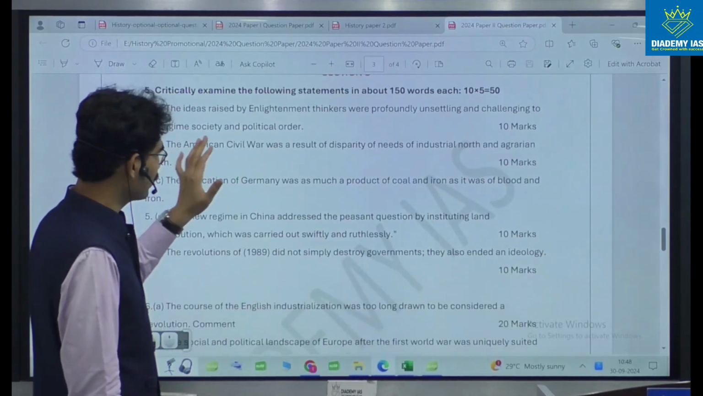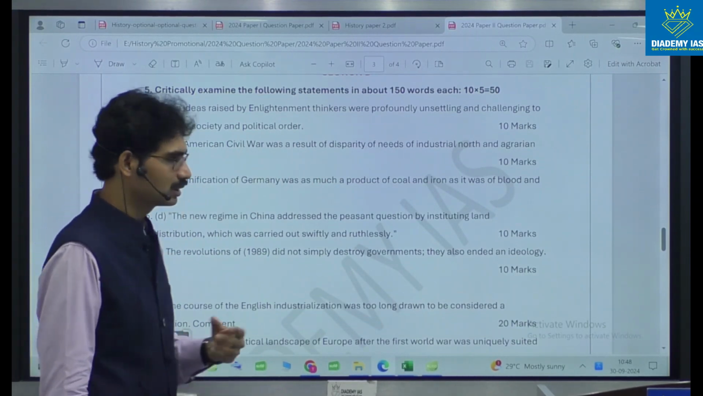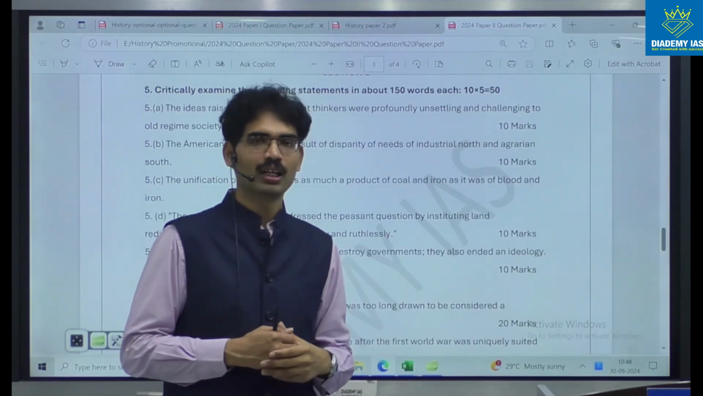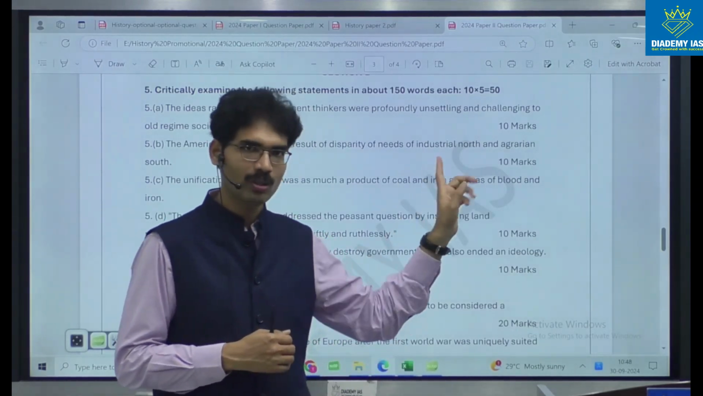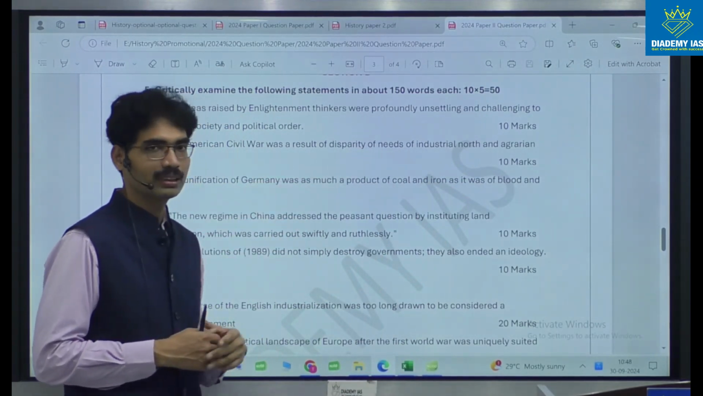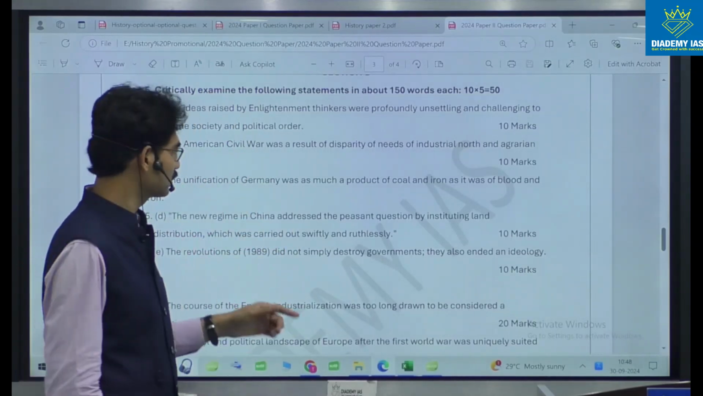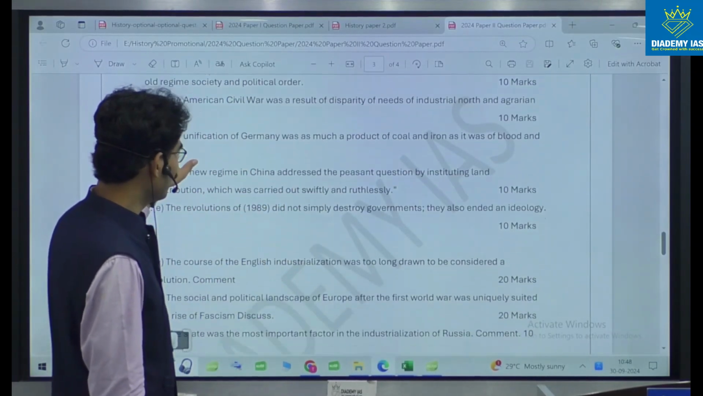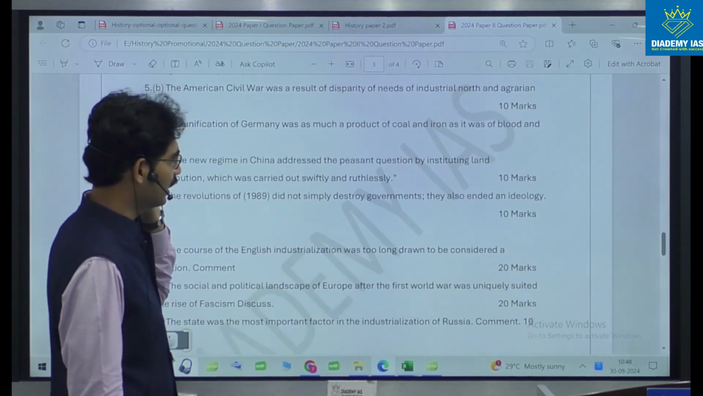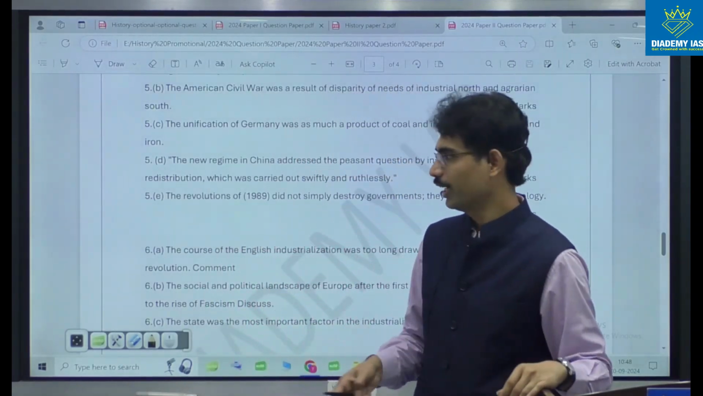The American Civil War was a result of disparity of needs of the industrial North and agrarian South. Simply the factors for the American Civil War, but in an economic direction, the disparity of the needs of industrial growth. But here the question is about critical examination. It's not only about that, other factors were also there. Unification of Germany was as much a product of coal and iron, and it was blood and iron. So politics and economics joined hands.